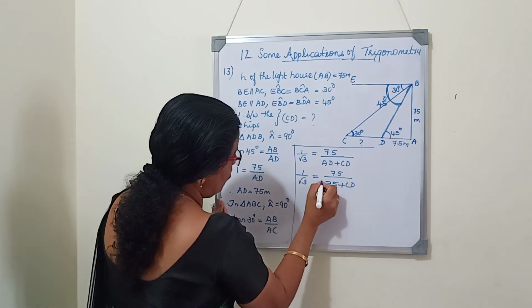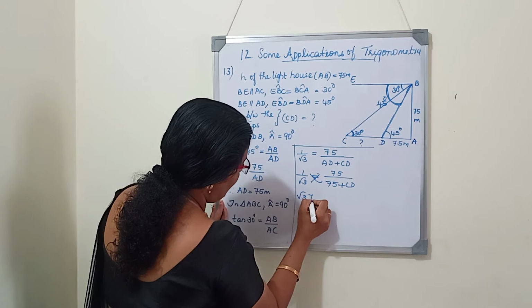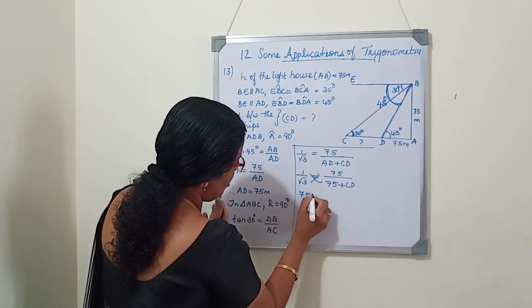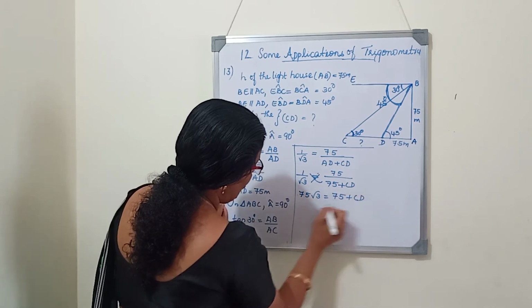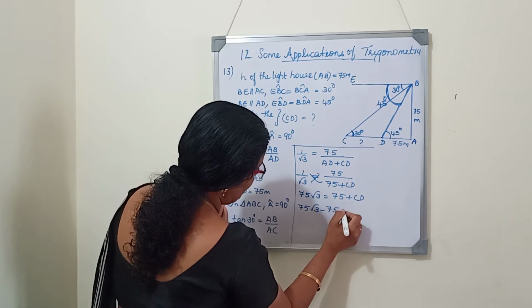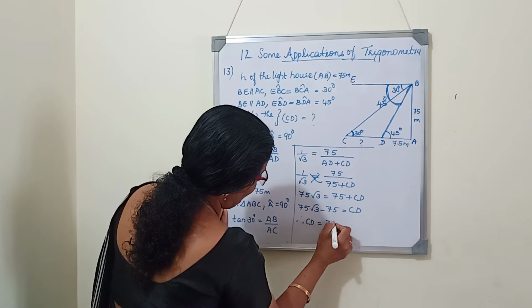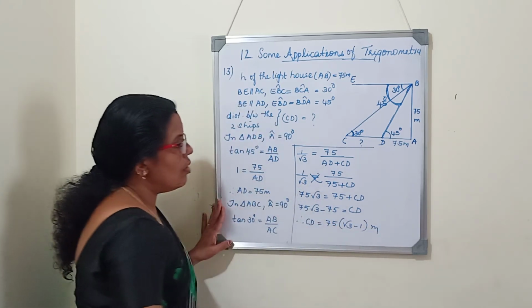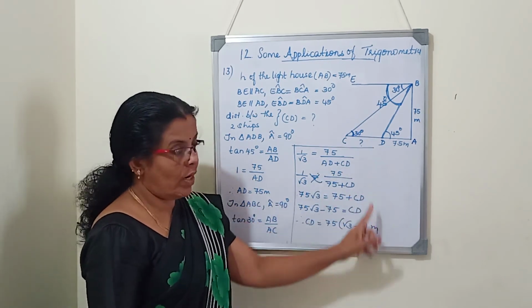Now we will cross multiply. 75 root 3 is equal to 75 plus CD. 75 root 3 minus 75 is equal to CD. Therefore, CD is equal to 75, take common, root 3 minus 1 meter. So, the distance between the two ships is 75 into root 3 minus 1 meter.